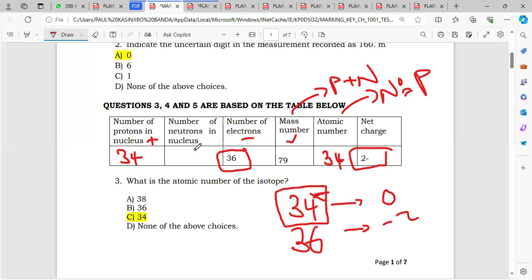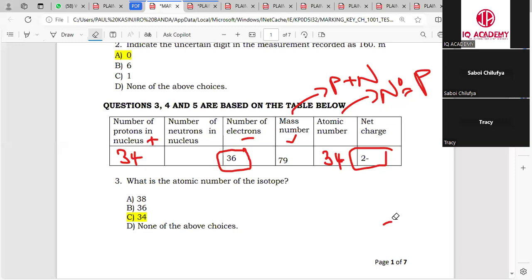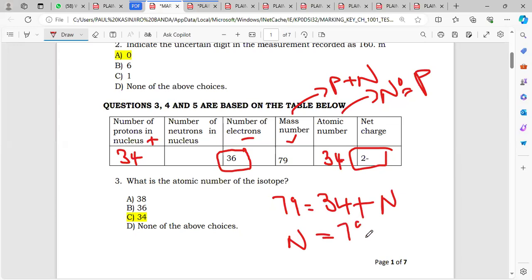And then how do you find the number of neutrons? Remember we said the mass number is just the sum of the protons plus the neutrons, right? We know the number of protons that we have, so how are we going to find the number of neutrons? The mass number, which is this one here, 79, is equal to the number of protons, which we found is 34, plus the number of neutrons. Neutrons we don't know, so we'll put n and solve for n. So n will be equal to 79 minus 34.